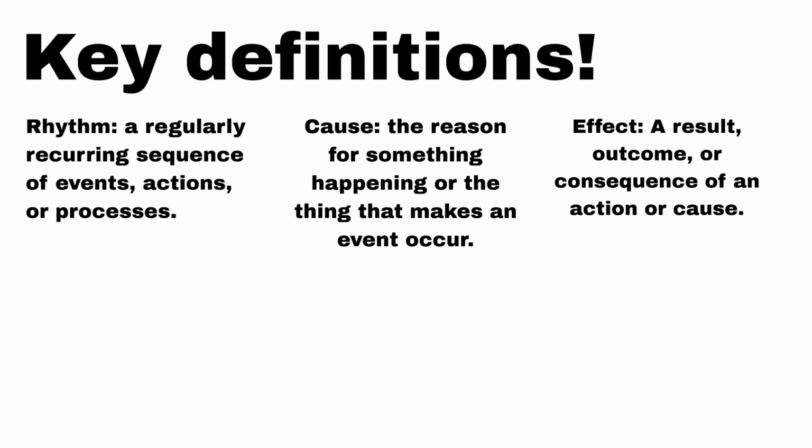Key definitions. Rhythm: a regularly reoccurring sequence of events, actions, or processes. Cause: the reason for something happening, or the thing that makes an event occur. Effect: a result, outcome, or consequence of an action or cause.